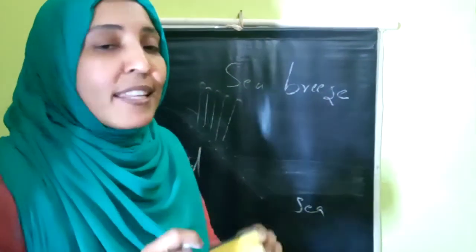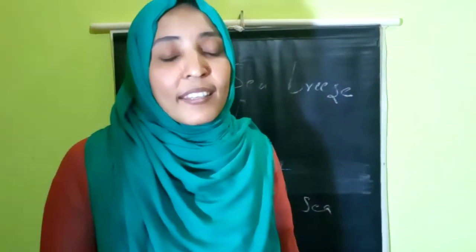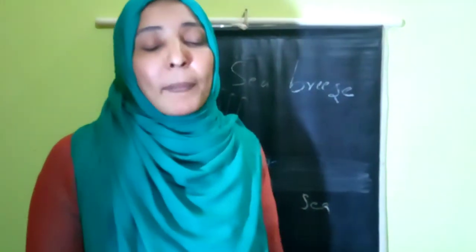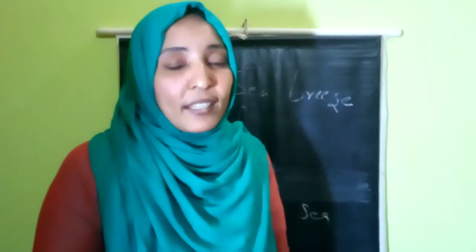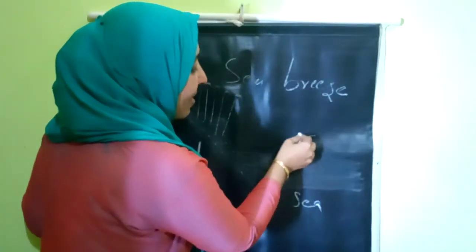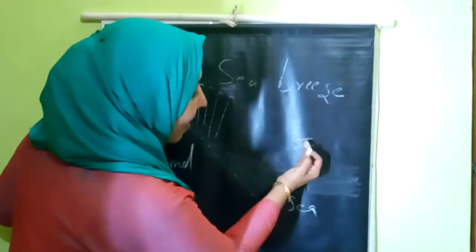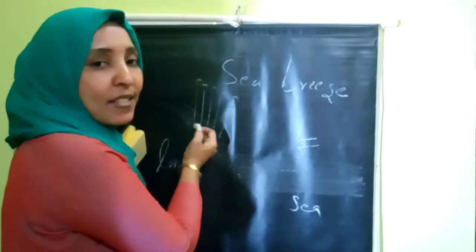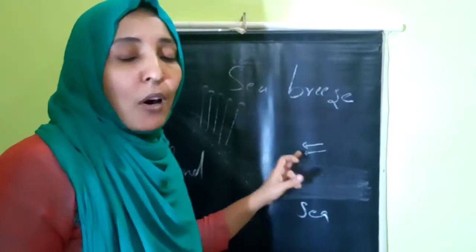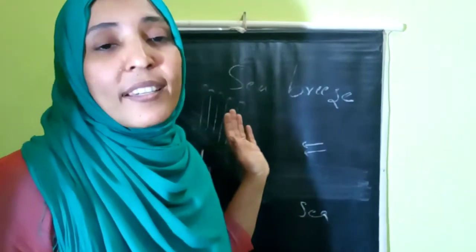So if there is any rise in the air, there will be a decrease in pressure. I think you might have studied about this in your geography. So air is always moving from high pressure area to low pressure area. Above the sea is the high pressure area and above the land is the low pressure area. So from this high pressure area, the air comes towards this low pressure area. So from the sea, the breeze is blowing towards the land. This is what's called a sea breeze.